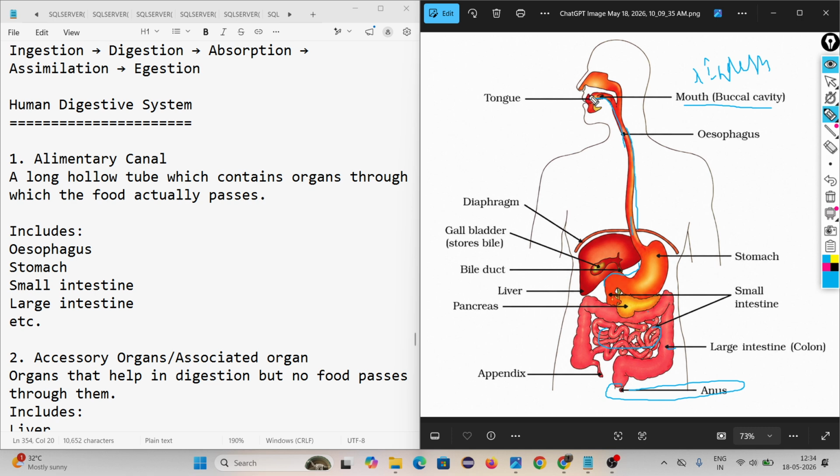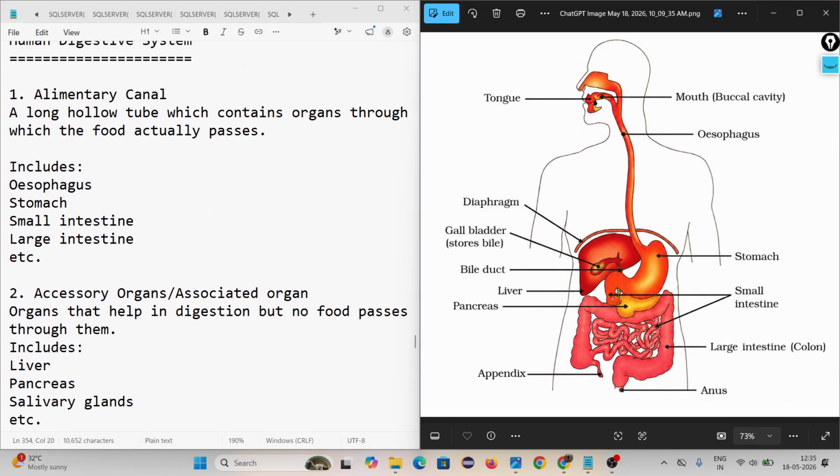Okay, this is the passage of a food. Passage of food means from mouth to anus. How does it come? By the help of one canal called alimentary canal. Alimentary canal includes esophagus, stomach, small intestine, large intestine, and different parts. Look, this is mouth. After mouth, esophagus, then stomach, then small intestine, then large intestine, then anus. Okay?